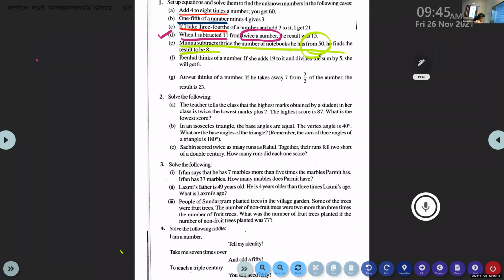So how will the equation be? Not 3x minus 50. It is that 3x is subtracted from 50, so it will be 50 minus 3x equals how much? 8.